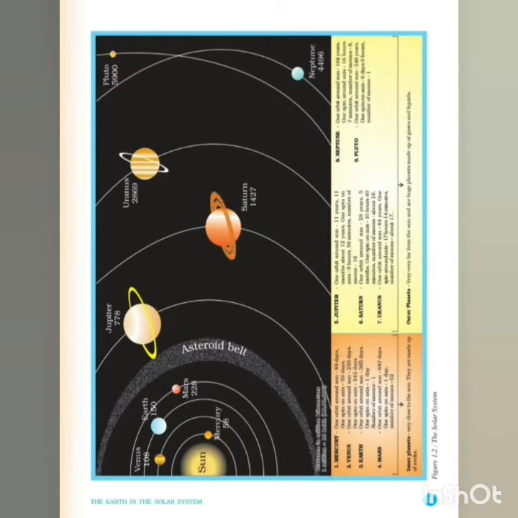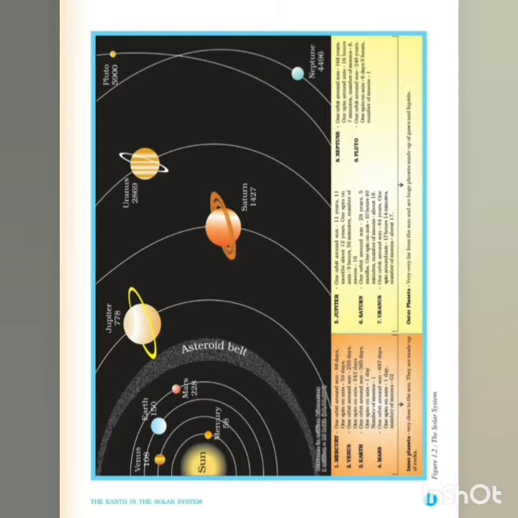Uranus: one orbit around the sun takes 84 years. One spin around axis takes 17 hours and 14 minutes. Number of moons: 17. Neptune: one orbit around the sun takes 164 years. One spin around axis takes 16 hours 7 minutes.